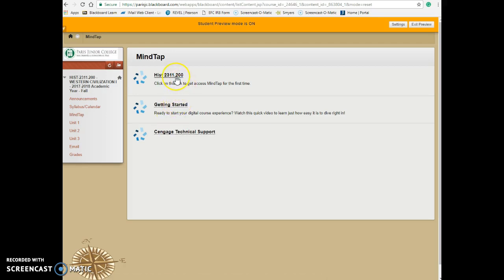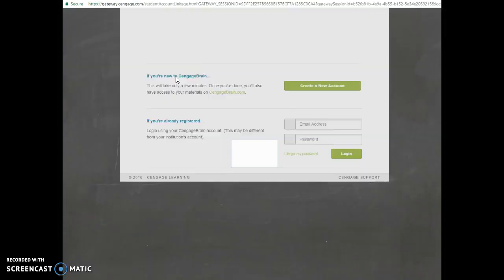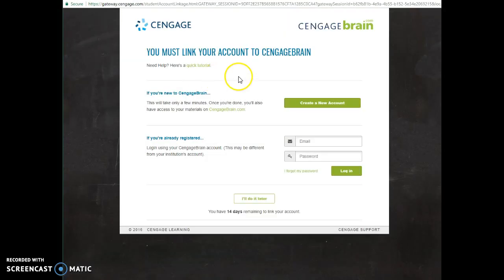The first time you're going to log in, you click on this link, and it's going to take you here. And it says you must have an account. So if you're new to this, you can create an account, or if you've used Cengage in the past, maybe you've taken a psychology class and they've used Cengage before, you use your old email and password to do that. If you're not sure, you can always try your email and say, I forgot my password. It will let you know if you don't have an account.